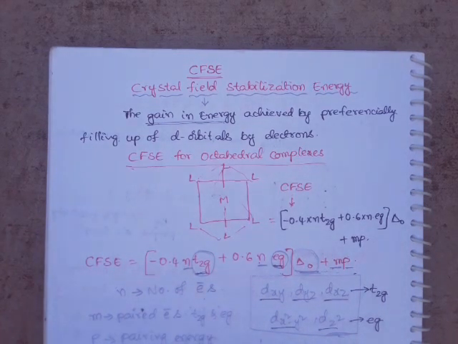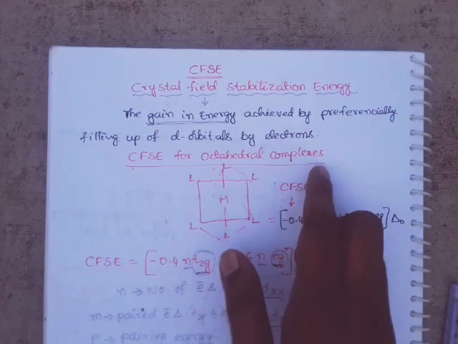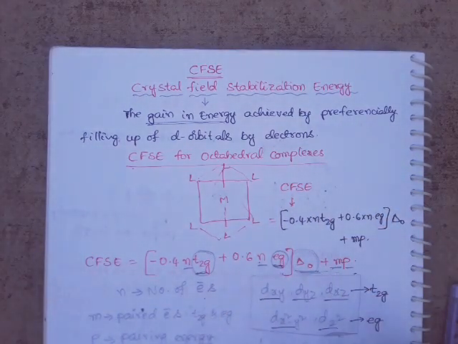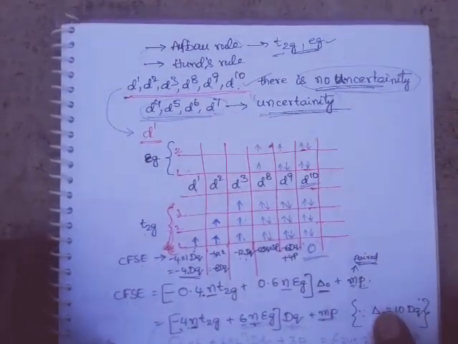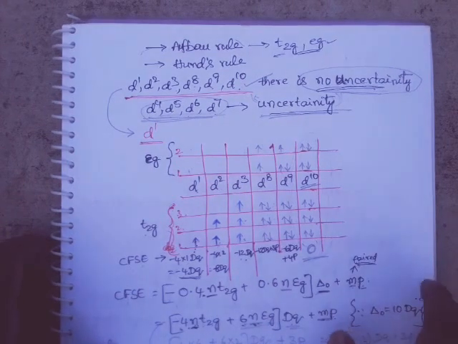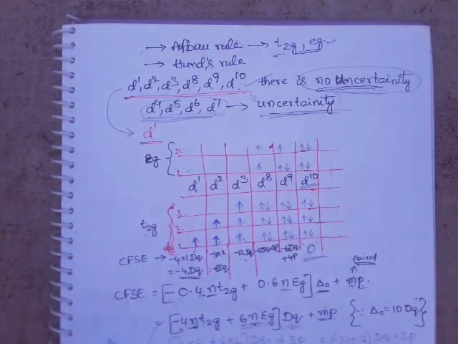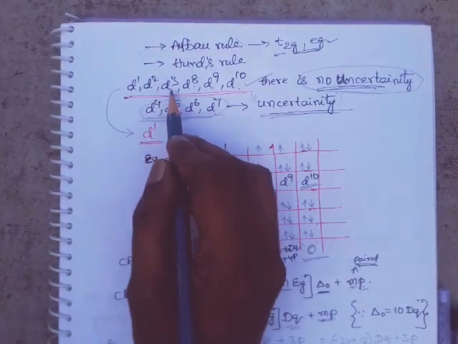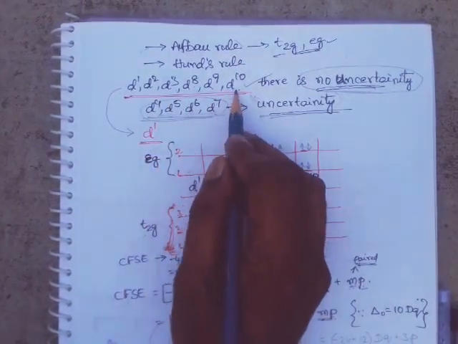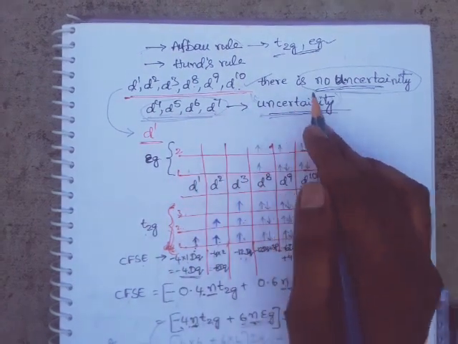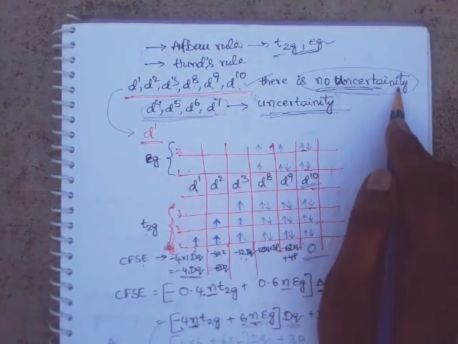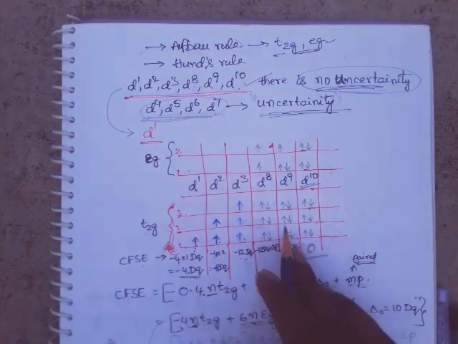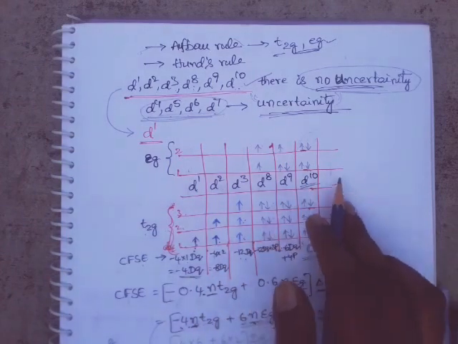In the previous video, we discussed the crystal field stabilization energy for octahedral complexes, part 1. In that, we discussed the crystal field stabilization energy calculation for d1, d2, d3, d8, d9 and d10 configurations, because there is no uncertainty while filling the d orbitals with electrons.